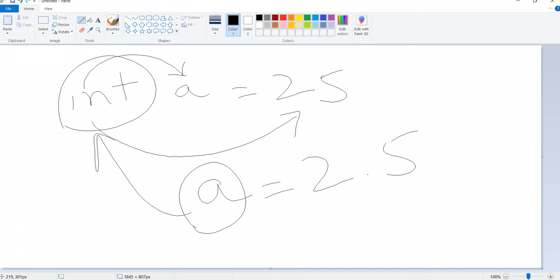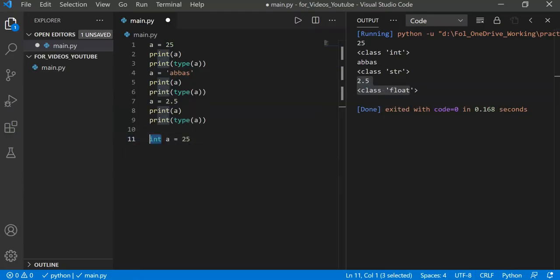But when we are dealing with Python, the coolest thing is we don't need to care about it. Why don't we need to care about it? Because it is dynamically typed. Because it is dynamic type, the first thing is we don't mention the type of the variable, so we are not bounding any variable to any specific type. Number two, we can change the value at any time, at any stage.